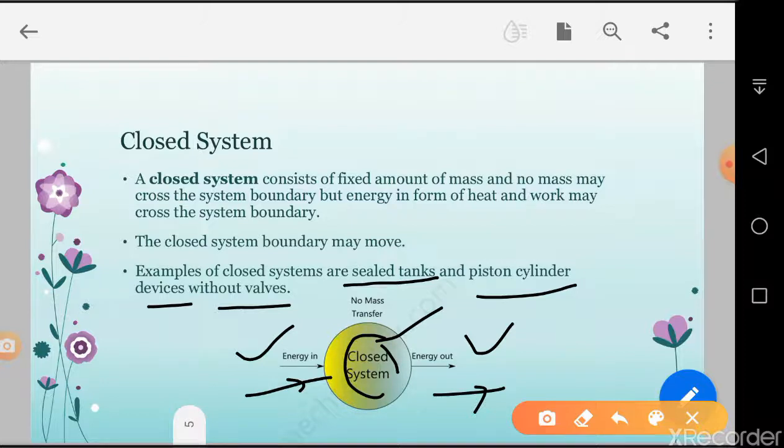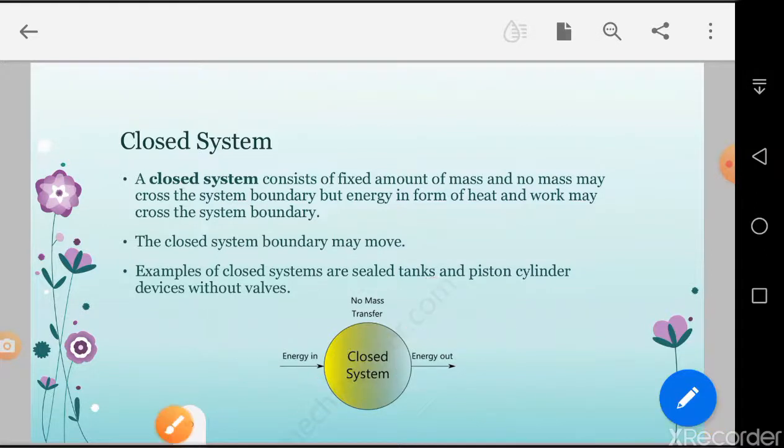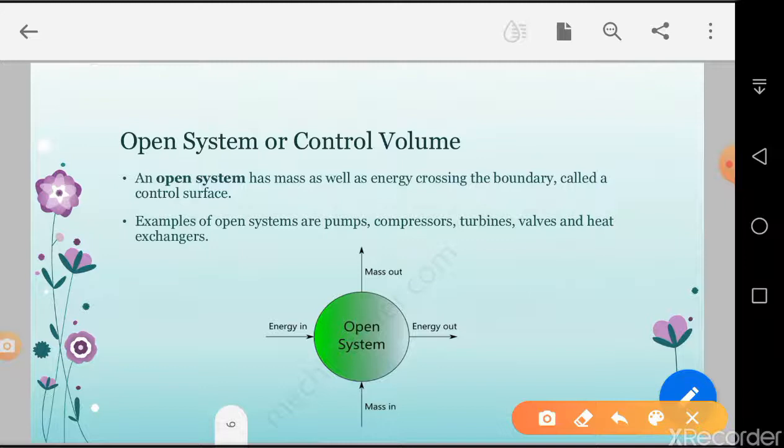Okay, so in a closed system mass doesn't cross the boundaries, but energy does cross the boundaries. Open system: in an open system, mass and energy both cross the boundaries. In a closed system, mass does not cross the boundaries. Okay, so an open system is also a control volume type, because the boundaries of that system are fixed, and control